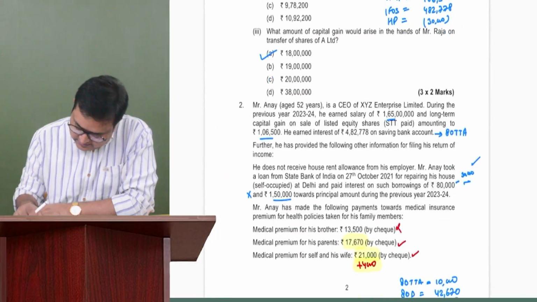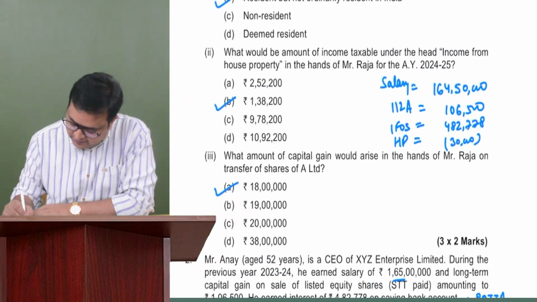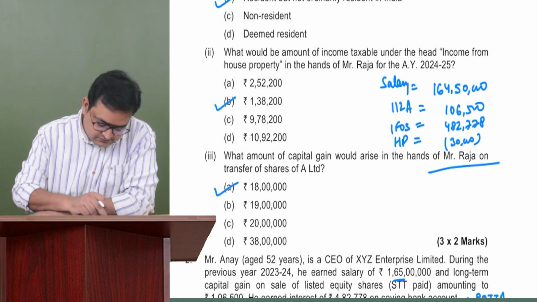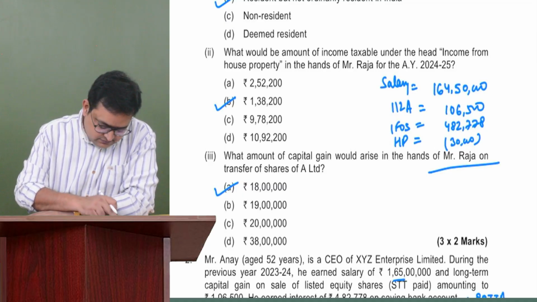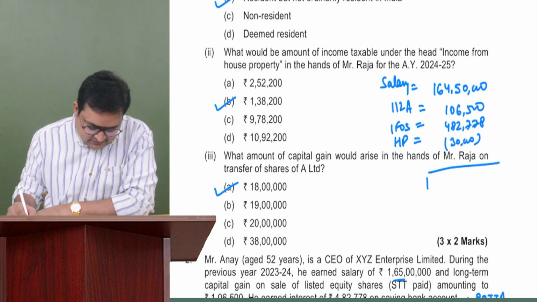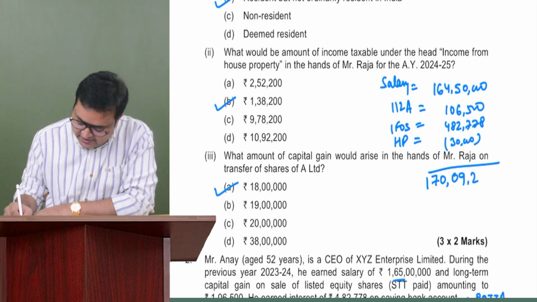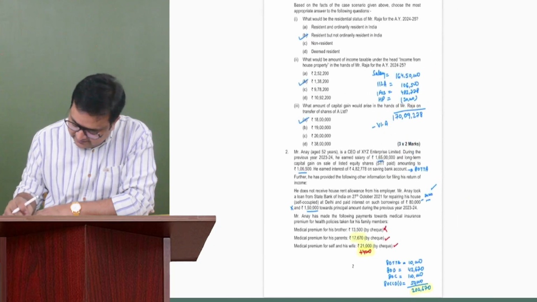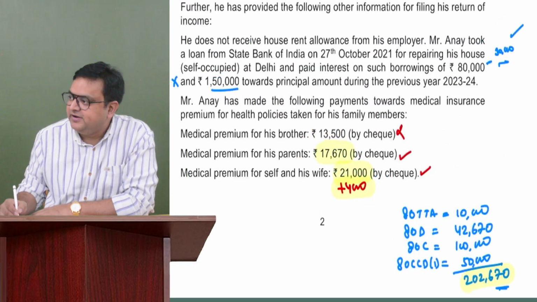And that's it. Okay, so let us see what's his GTI. It is 170,009,278 minus chapter 6A, and chapter 6A we computed as 202,670.